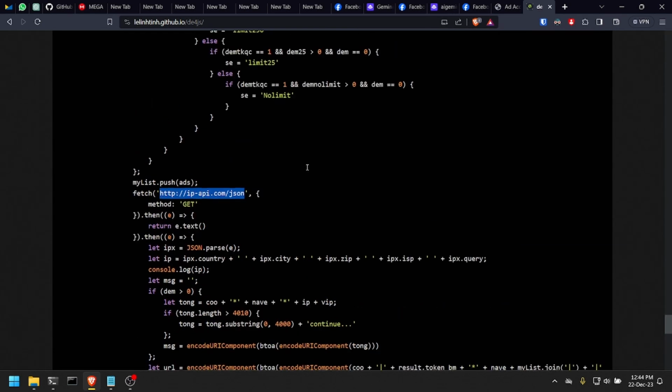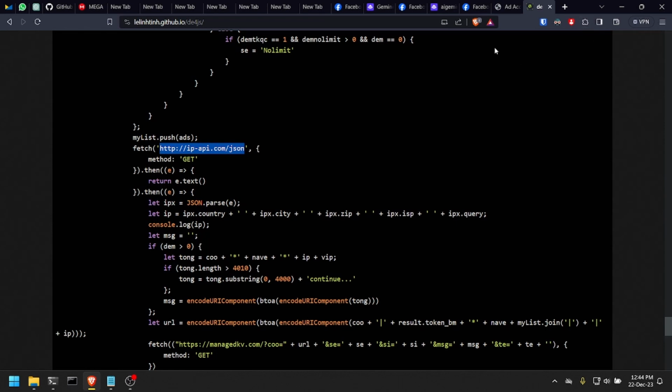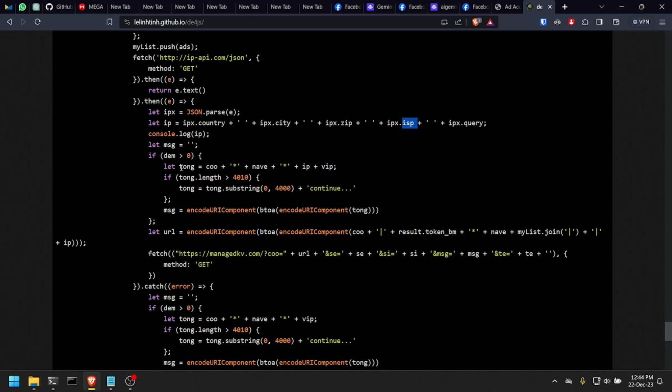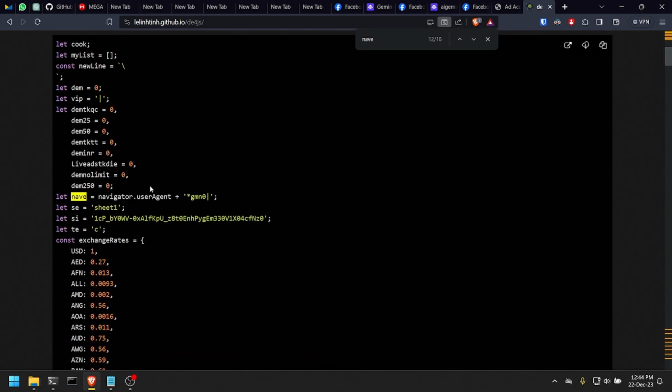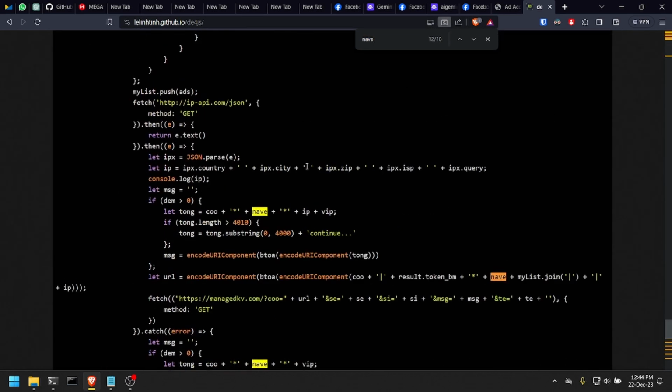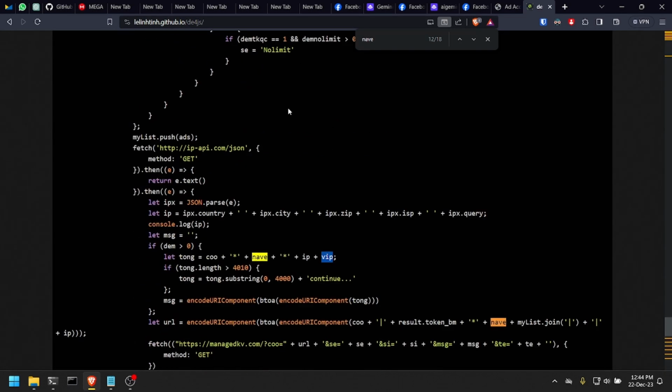Remember that all of this code here is run inside the extension that is installed. So this is running on the victim's machine. This will get the victim's IP address, as well as the country, the city, the zip code, and the ISP of the victim. And then it would create this variable tongue here, which contains this variable cool, which is the cookies of the user, the Facebook cookies for this user. We have this string nav, which was defined up here, which is the navigator user agent, the IP address, and the information about the account, the limits, etc.